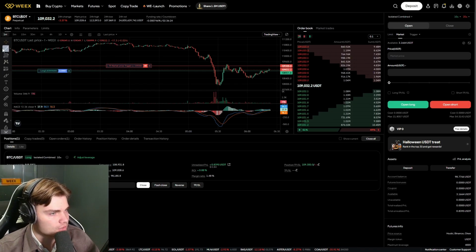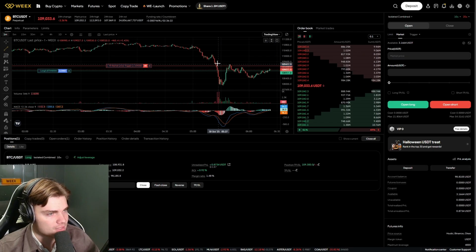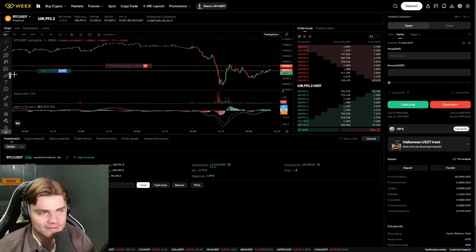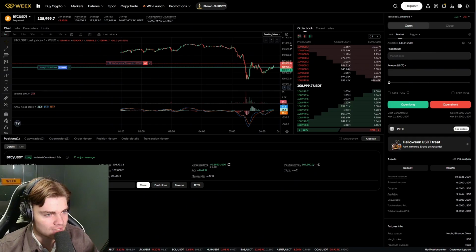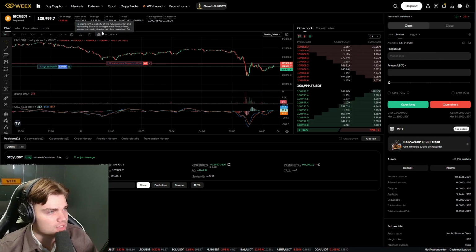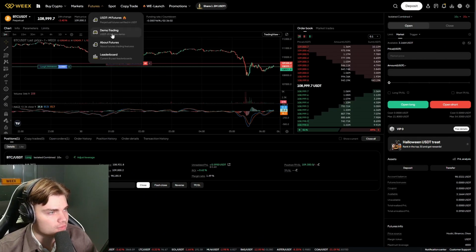And that's the futures, and here we can choose our coins, for example Ethereum, Litecoin, Dogecoin, or other pairs. And here we can also do our charting. If we want to do our TA, we can draw trend lines. We have all the tools that we need to start trading on Weex. And we can keep this position open to see if we can hit our take profit. And once we wait for that, we can go over to demo trading.